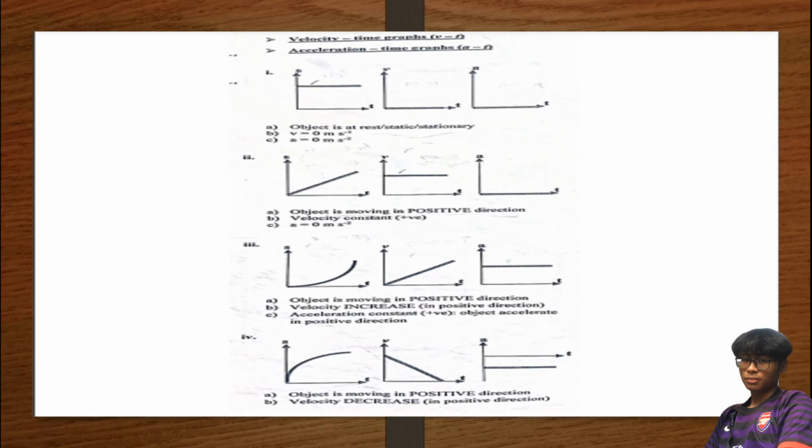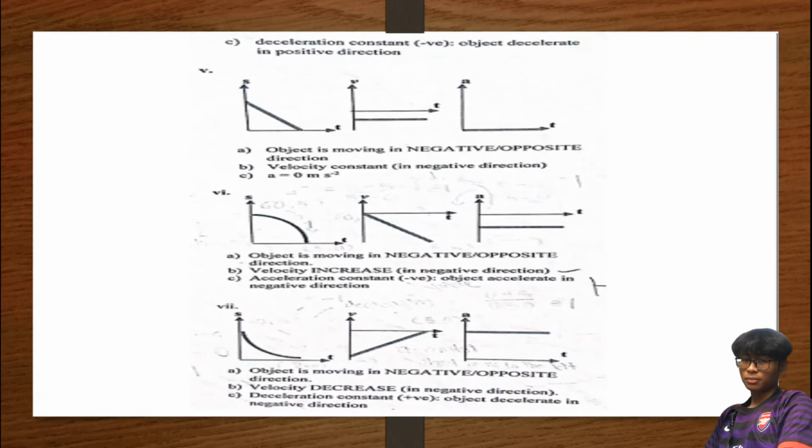So since negative value, dia punya acceleration, kita tahu dia akan mengalami deceleration. So bila dia decelerate, kita tahu dia located at below x axis dan dekat negative y axis. So kita tahu bila ke bawah dia akan mengalami deceleration. So object is moving in negative or opposite direction.